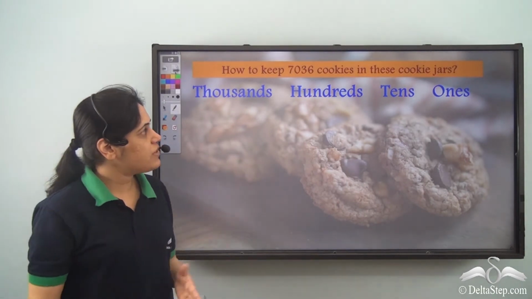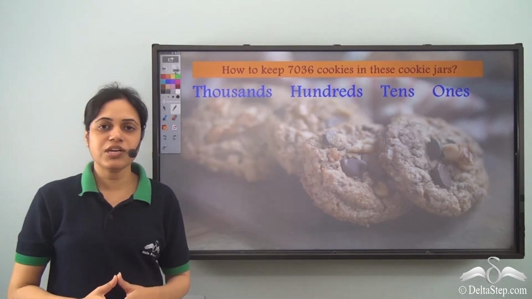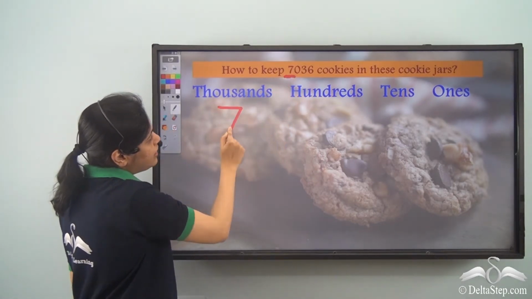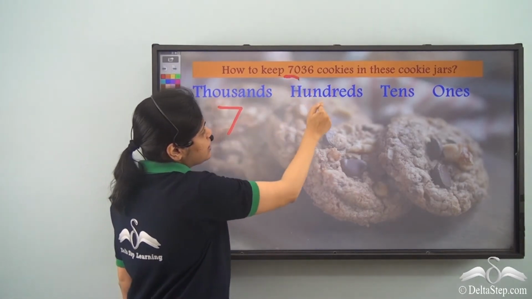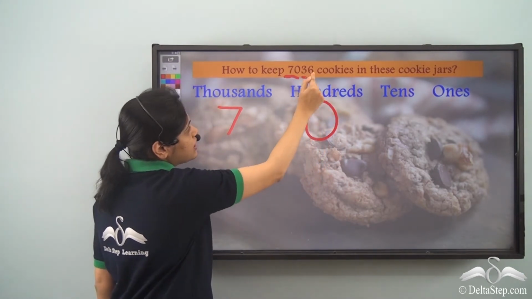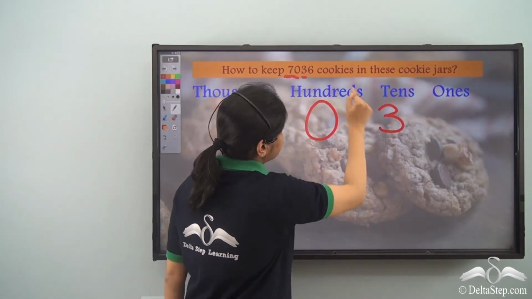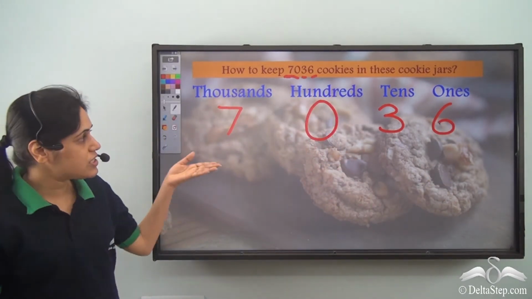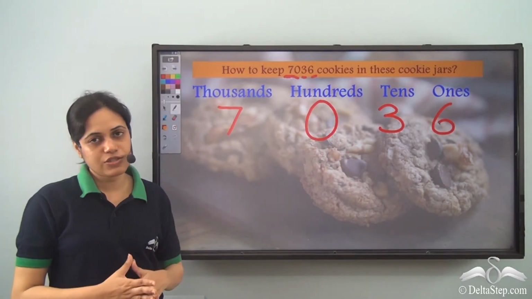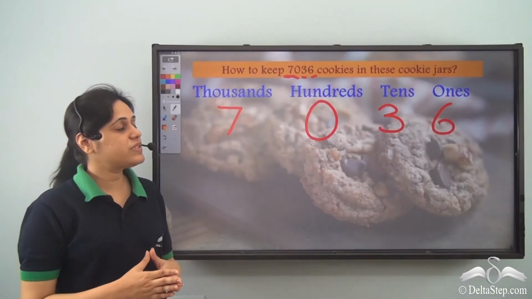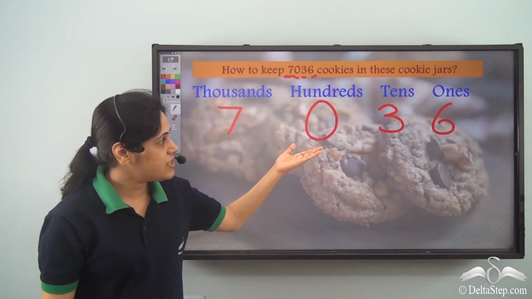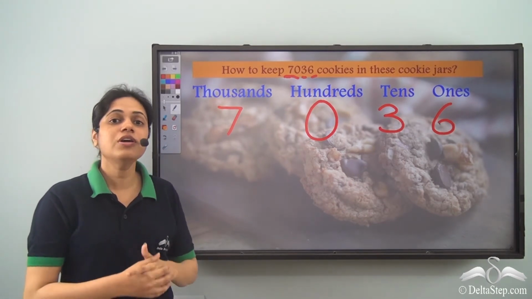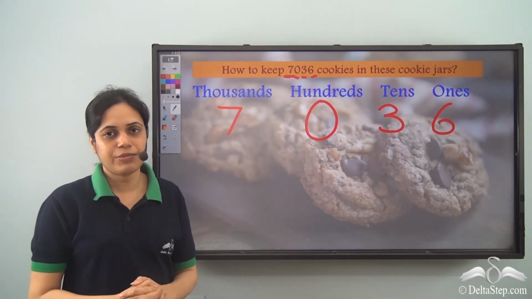How to keep 7036 cookies in the cookie jars? So first we have 7. So 7 in the thousands place, 0 in the hundreds place, 3 in the tens place, and 6 in the ones place. So this is how I can keep 7036 cookies. And observe something. There is 0 in the hundreds place. So there are no hundreds or 0 hundreds in this number.